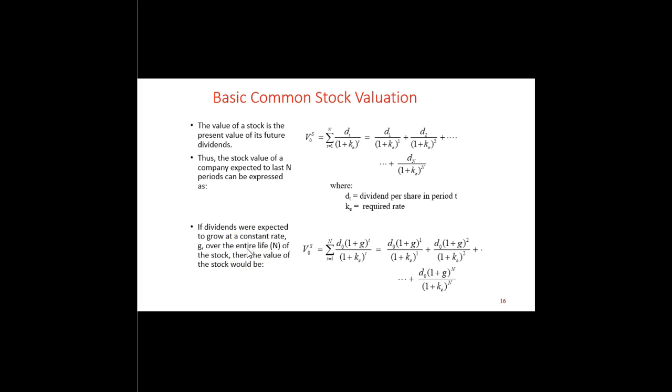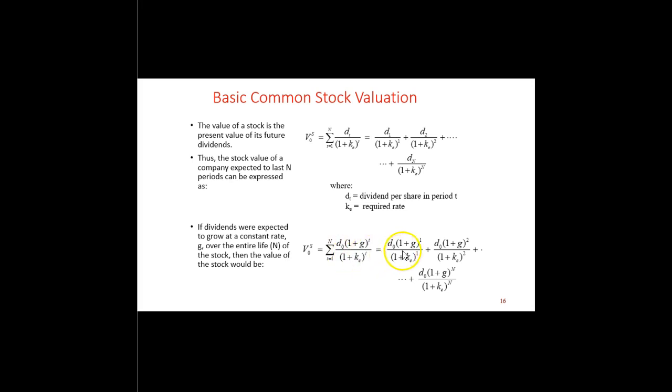Now, if the dividends are expected to grow at a constant rate, it simplifies things quite a bit for us. If they're expected to grow at a constant rate over the entire life of this stock, then the value of the stock today would be equal to the dividend today multiplied by 1 plus the growth rate in dividends. In other words, how fast are we growing?